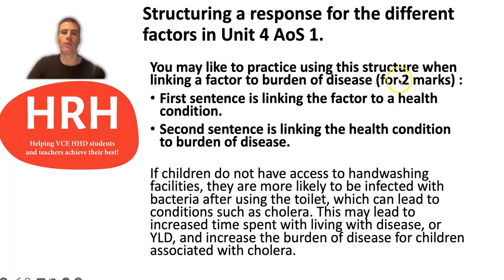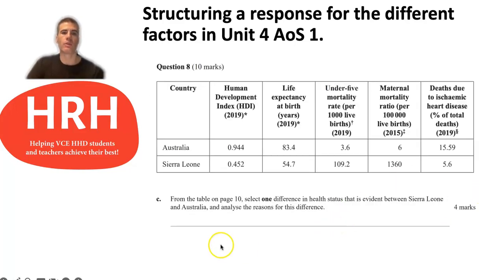So if it was worth 4 marks, I'd be linking into another condition and then linking the second sentence into YLL. So then this was a different type of question, but still about the factors in a previous year's exam. They gave you this data here at the start of the question. It was looking at Australia and Sierra Leone for a range of different pieces of health status information and characteristics. And then they asked you in part C of the question to use some of the information from the table on page 10 and select one difference in health status that's evident between Sierra Leone and Australia and analyze the